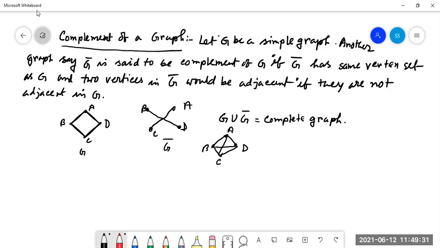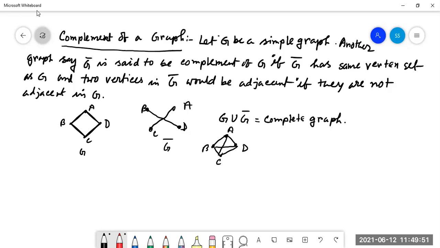Complete graph means from each vertex there will be a path to all other vertices. For A, there is a path to B, C, D. For B, there is C, D. For C, there is B, D. For D, A, B, C. So it is a complete graph.